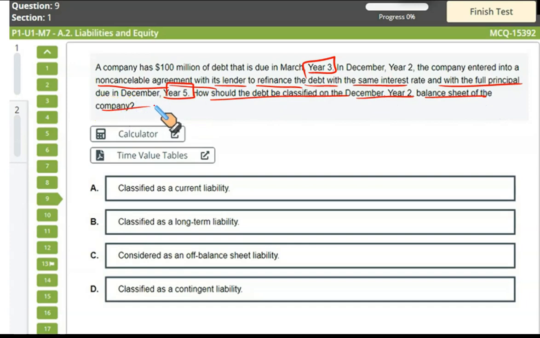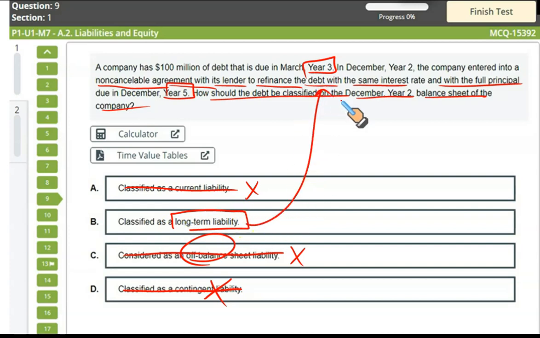Since it has been refinanced, even though it was due after 3 months, it will be reported as a non-current liability. So not a current liability. Is it an off-balance sheet liability? No, because it is on the face of the balance sheet. It is not an off-balance sheet transaction. Is it classified as a contingent liability? It is not a contingent liability. It's not dependent upon any other outcome. In fact, it's a non-current or long-term liability because the debt has been refinanced. So that makes B the correct option.